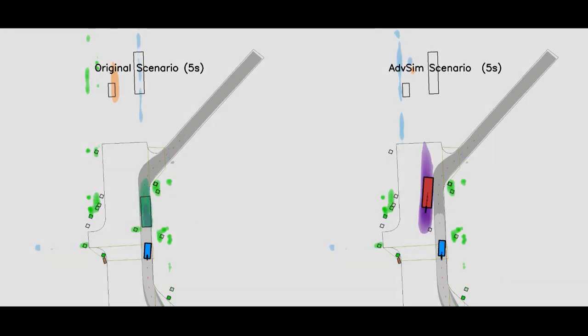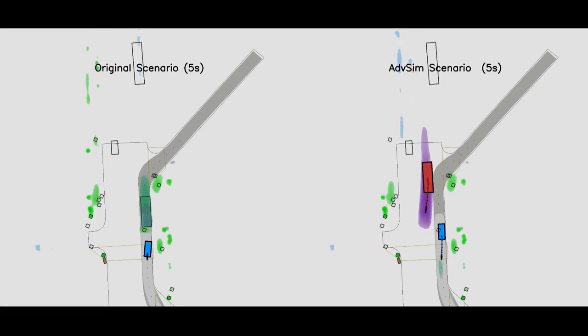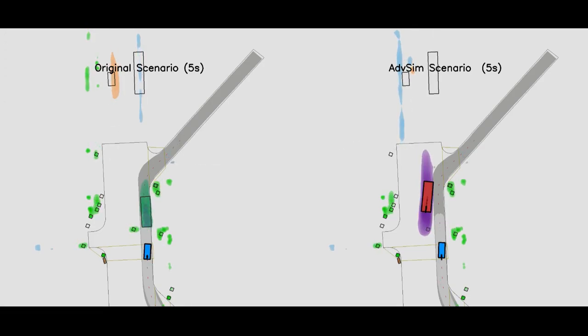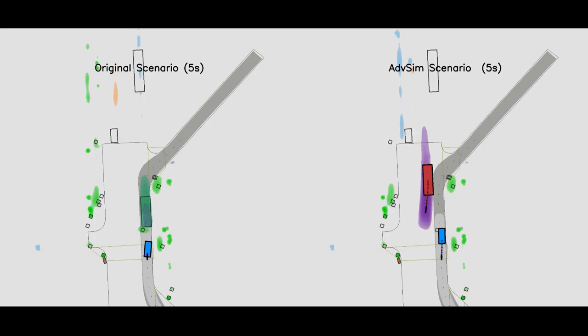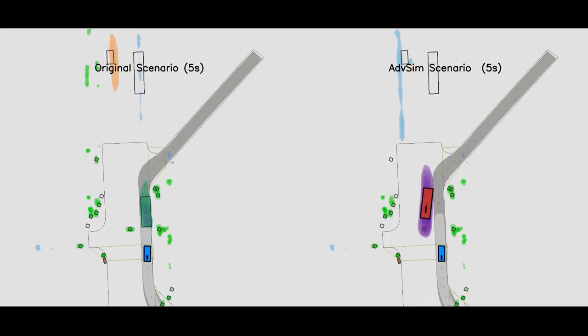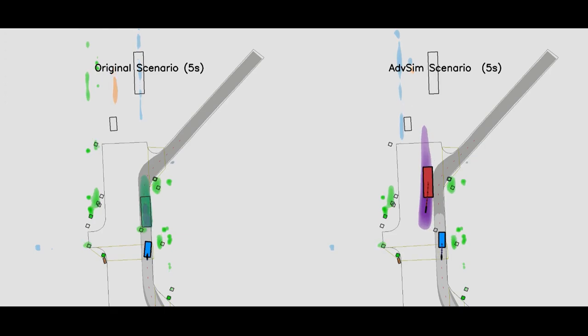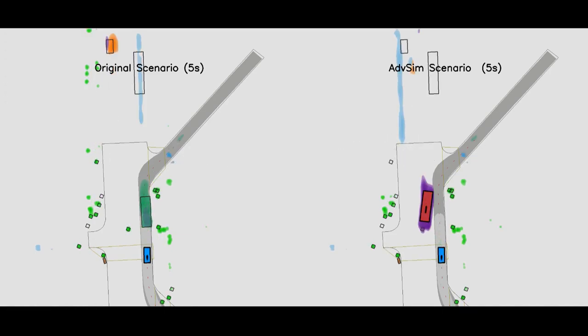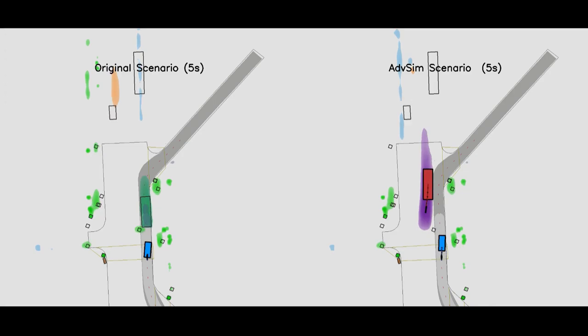To understand why the SDV behaves as it does, we now show the forecasted occupancy visualizations of the P3 autonomy system. The occupancy for pedestrians is shown in light green. As we can see, the pedestrian is perceived as part of the bus's occupancy area, and hence the system misses the pedestrian detection.